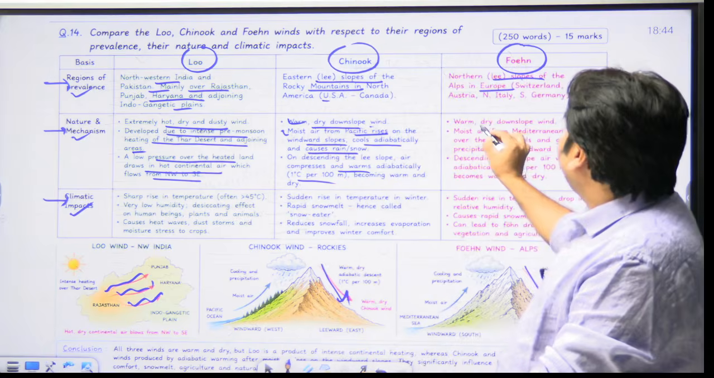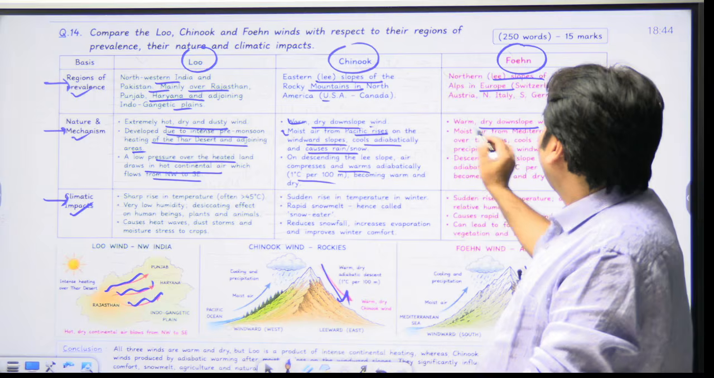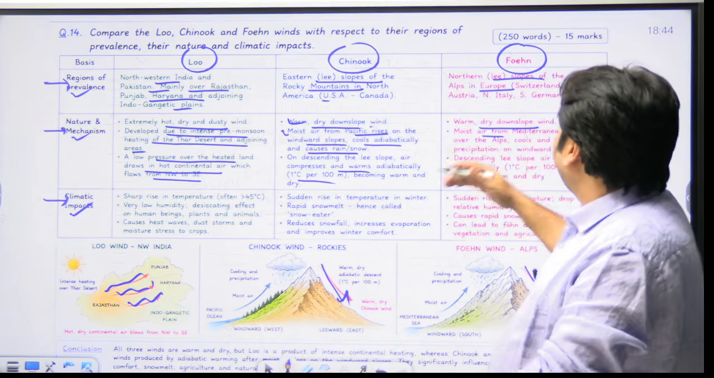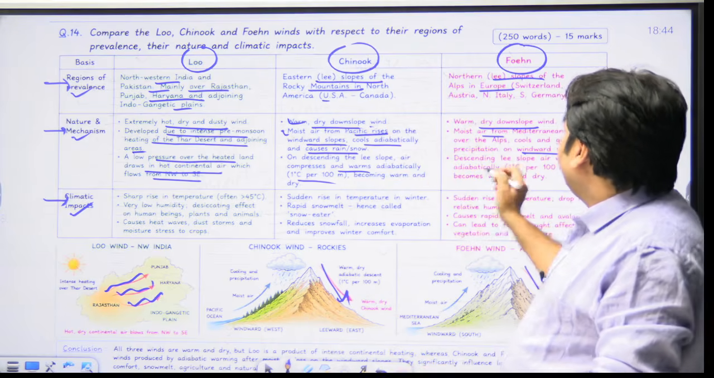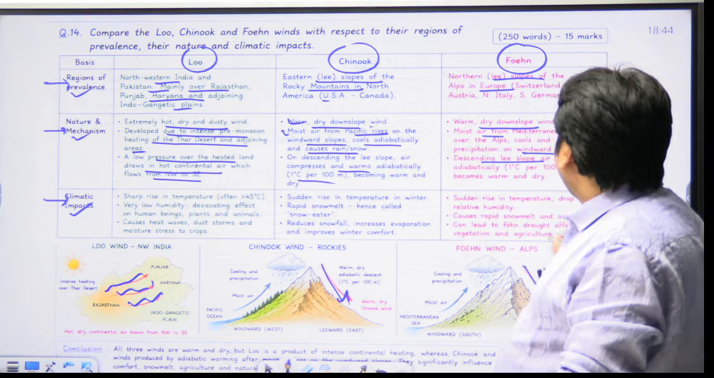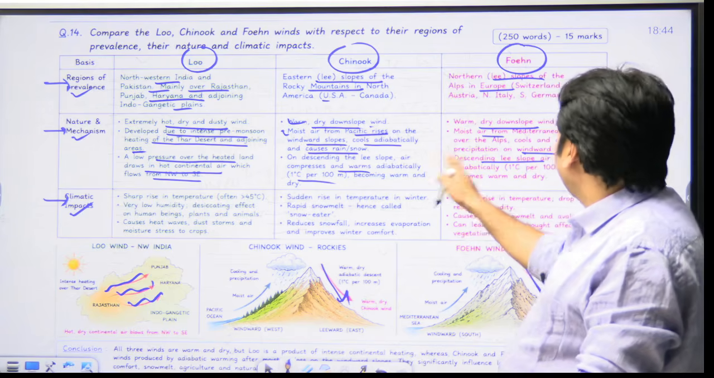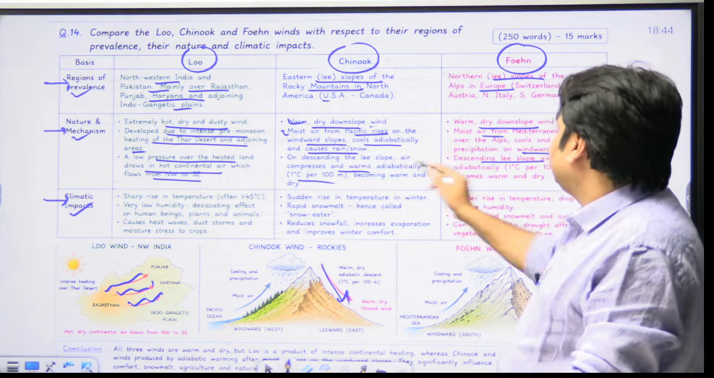In Fawn, you can write warm, dry downslope wind, the same point. Moist air from the Mediterranean rises over the Alps, cools and gives precipitation on the windward side. Descending the lee slope, air warms adiabatically, right? The process is the same here, 1 degree C per 100 meter.